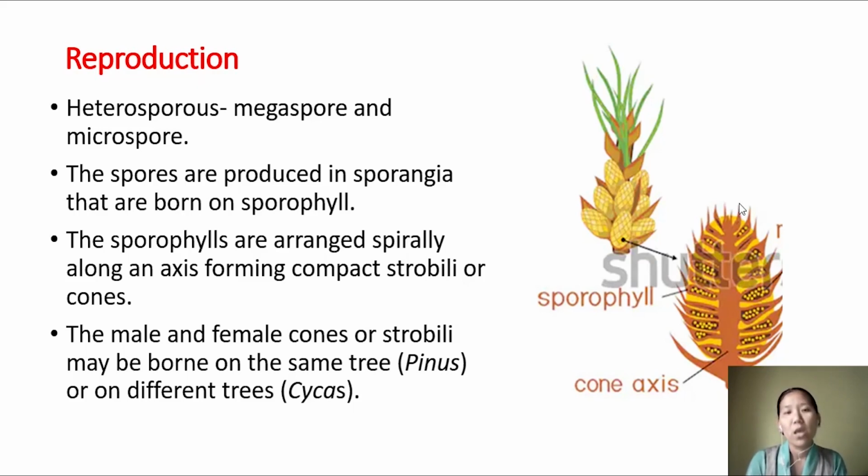But in the case of gymnosperms, all the plants produce two kinds of spores.